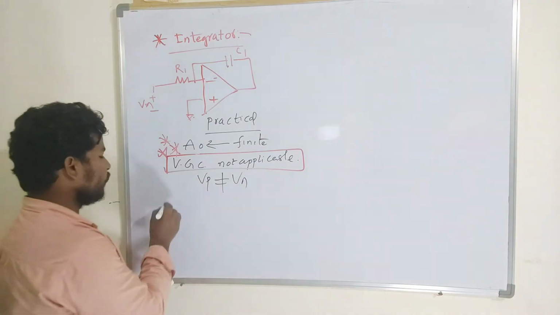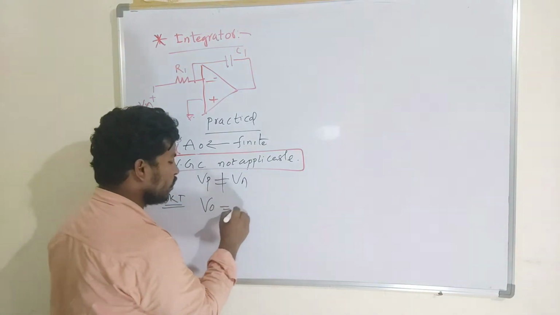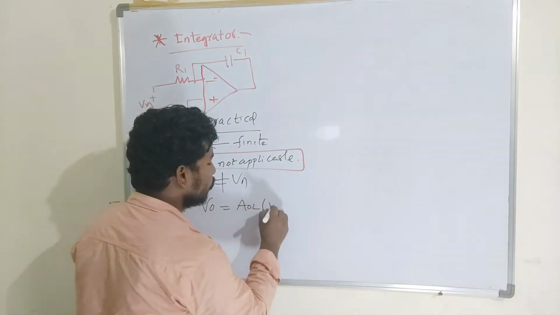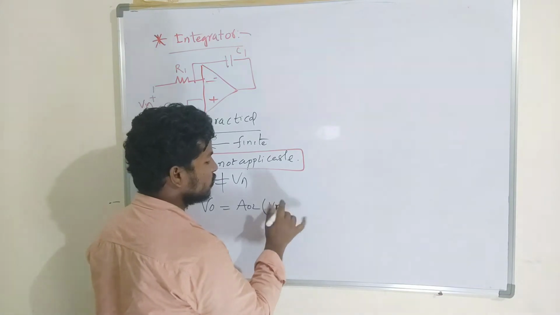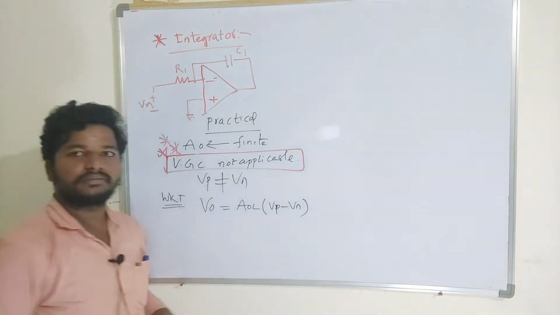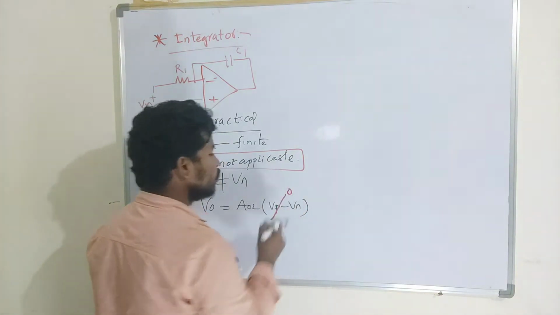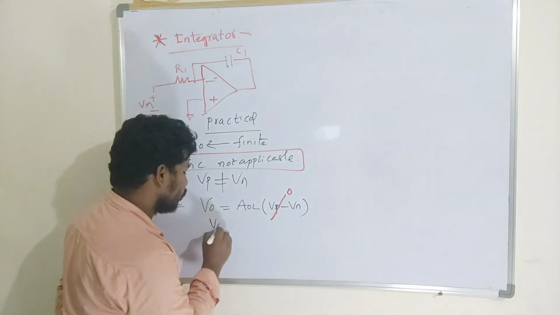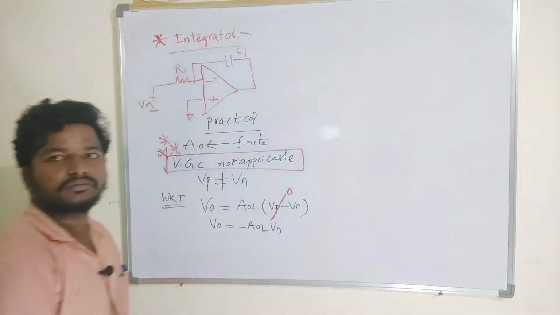The only equation we have is that V output is open loop gain times (V non-inverting minus V inverting). The potential at the positive terminal is 0, so V output is minus open loop gain times Vn.